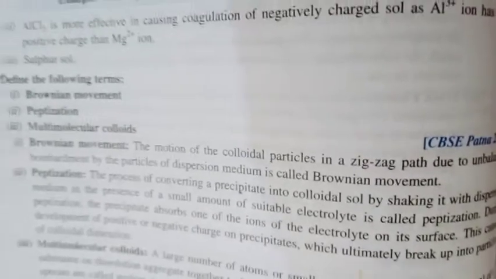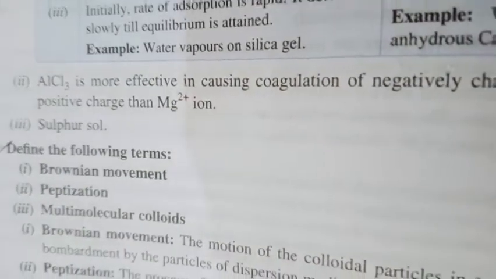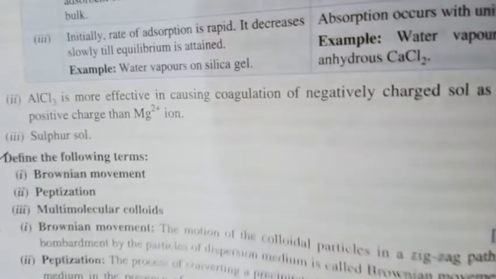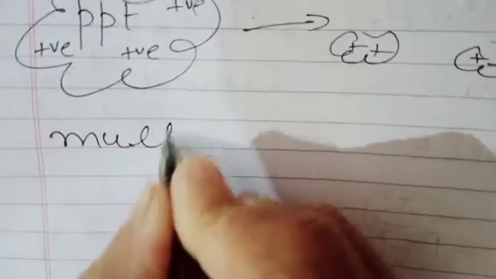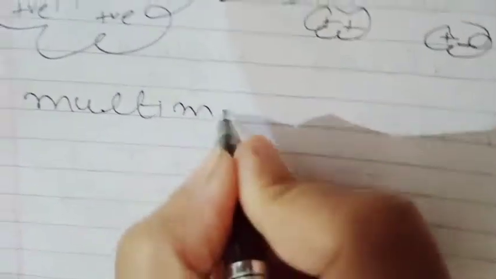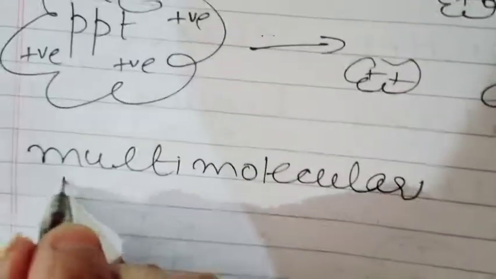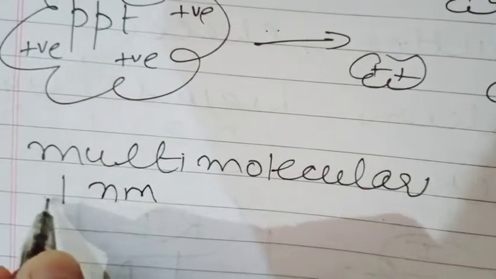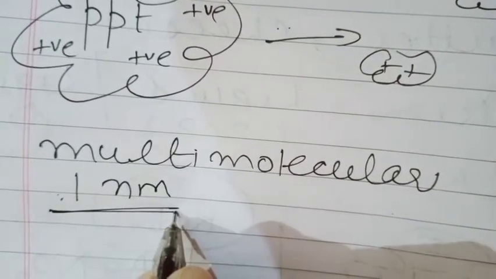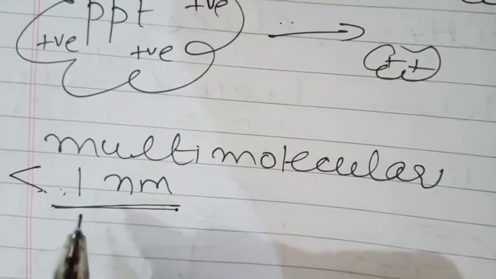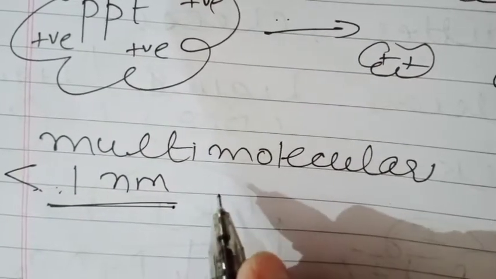Okay. Now next question is multimolecular colloid. According to the name, multi means many. In this case, the particles are small in size. Actually, their size is smaller than 1 nanometer. So a large number of particles having diameter less than 1 nanometer aggregate.